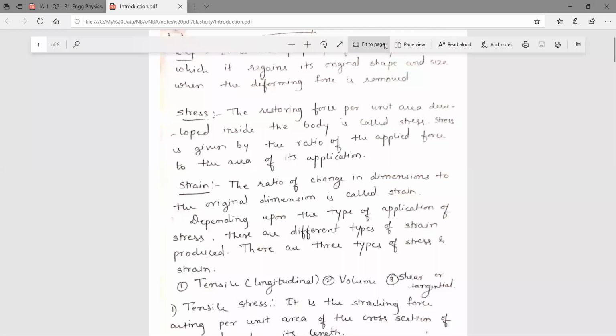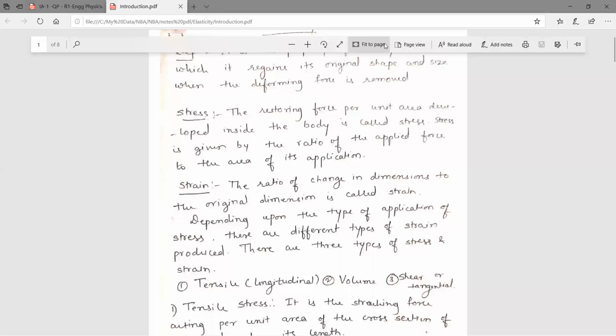So again, there are two things in elasticity. Those are nothing but stress and strain. So what do you mean by stress? Stress is nothing but the force we are applying per unit area. Whatever force is applied on the unit area, that is nothing but the stress.